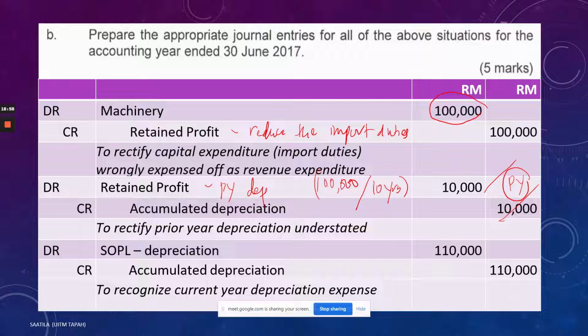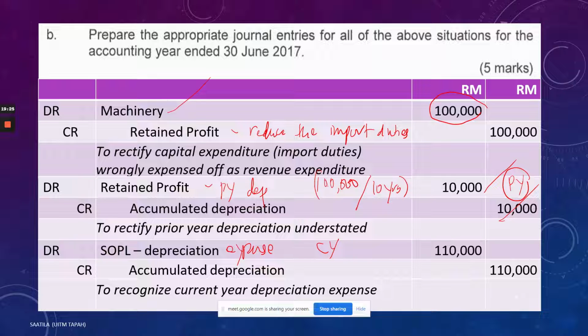Got it. Okay, the second one is to recognize the current year depreciation. So you are not going to continue making the same mistake in the current year, right? So now in the current year, you will go and rectify the error. You have done this, right? So at the same time, depreciation expense in the current year. This one is in the current year, will also be now be 110.